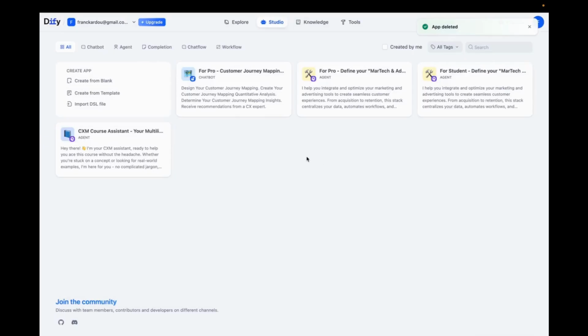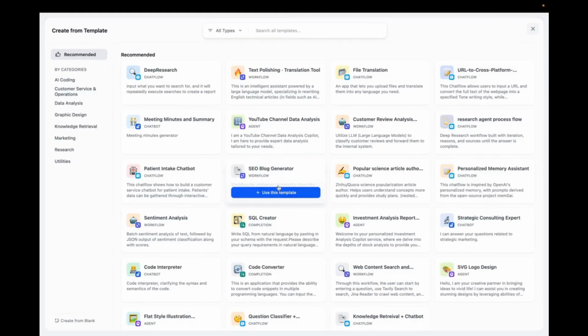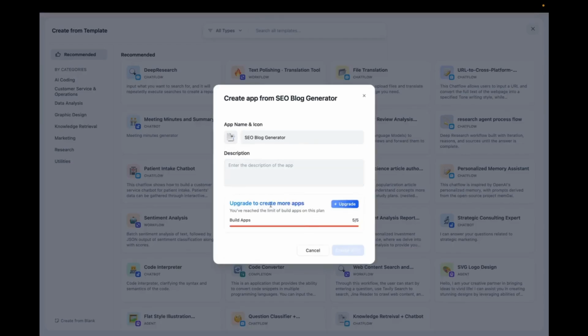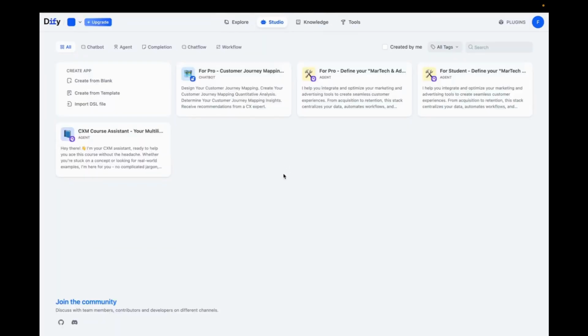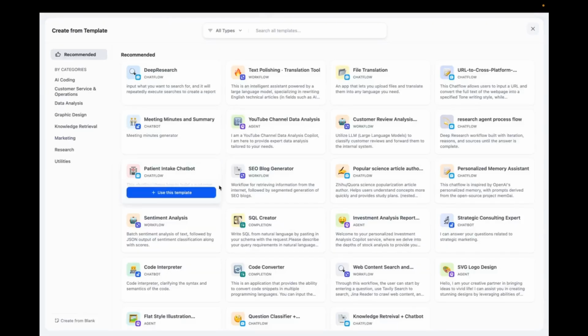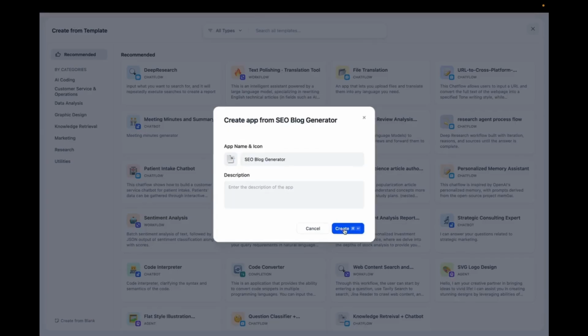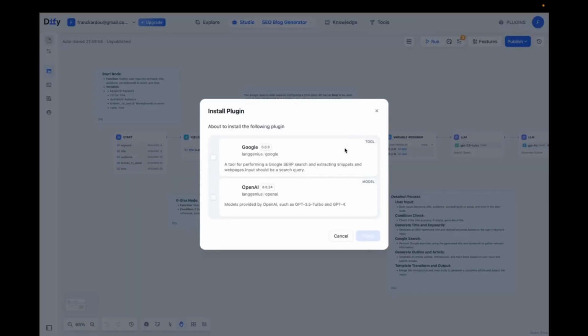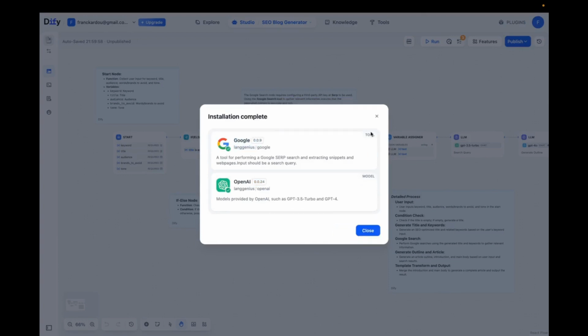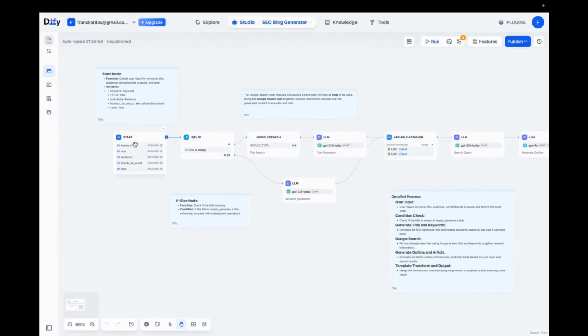So now I'm going to delete it, and now I can go back to the template and this time use the block generator. Now it still says I have 5, so I'm going to refresh. Now I should have 4 applications. And there you go. Now I can create it. So here it asks for these 2 modules to be installed. So I'm going to install them, and that allows you to connect Google and OpenAI. I'm installing them. They're installed.